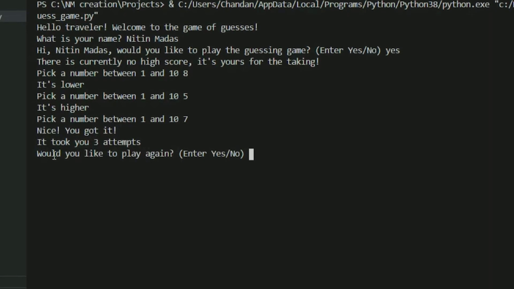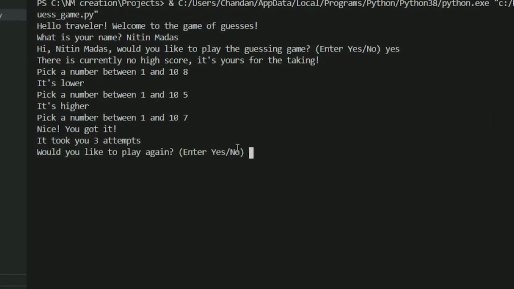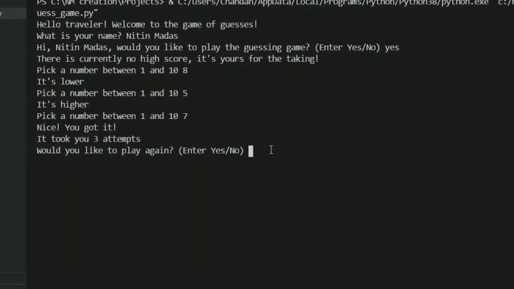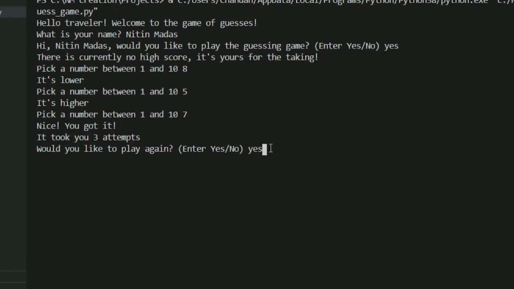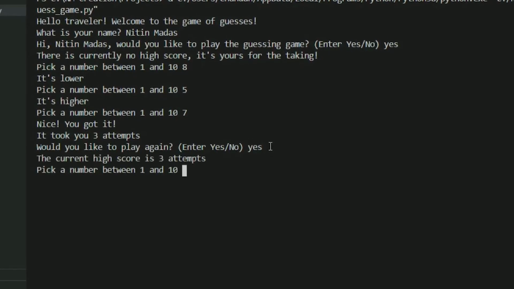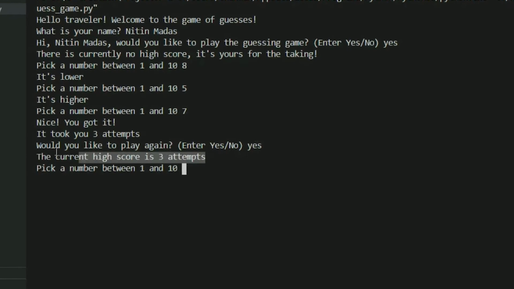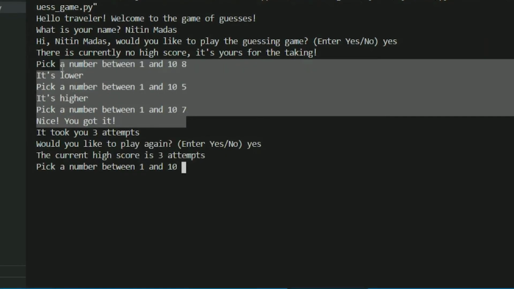Would you like to play the game? It's again asking me a question with 2 options, yes or no. Yes, I want to play the game. Okay, it is displaying the current high score here. I played once and I got it in 3 attempts, and that's my high score.